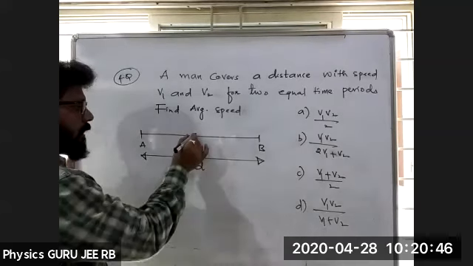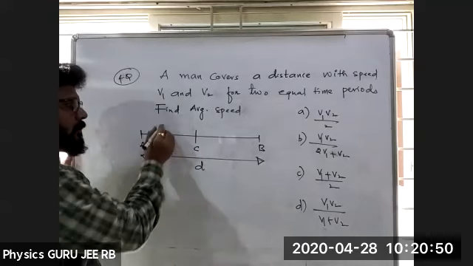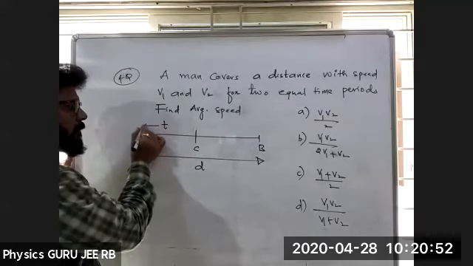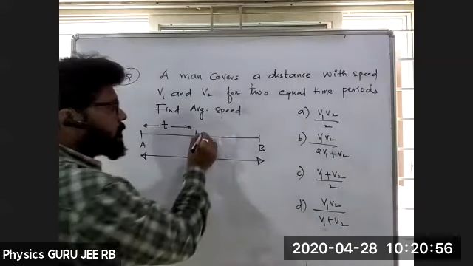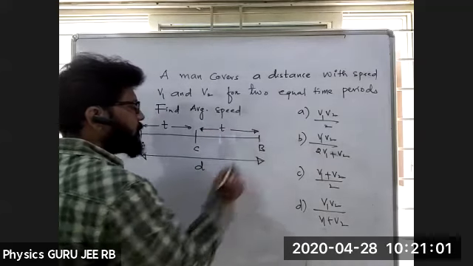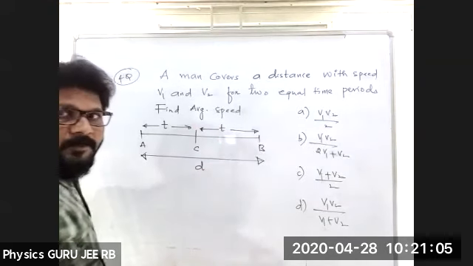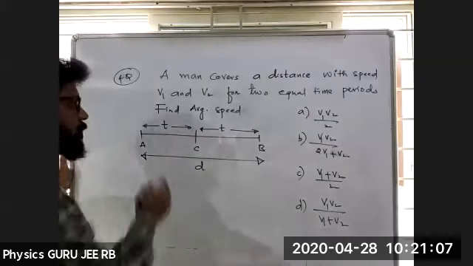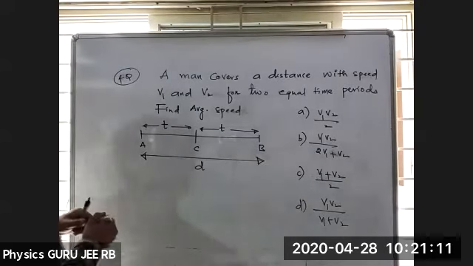That means from A to C, the time interval is T only, and from C to B, the time interval is T only. So equally divided time intervals, T and T, and the total distance is D.